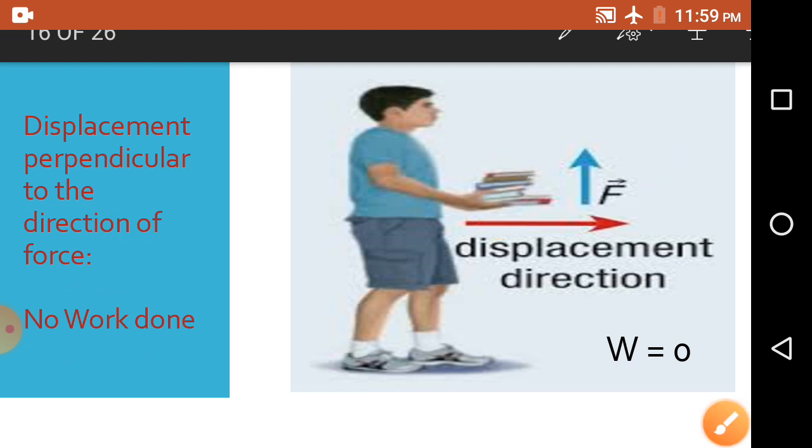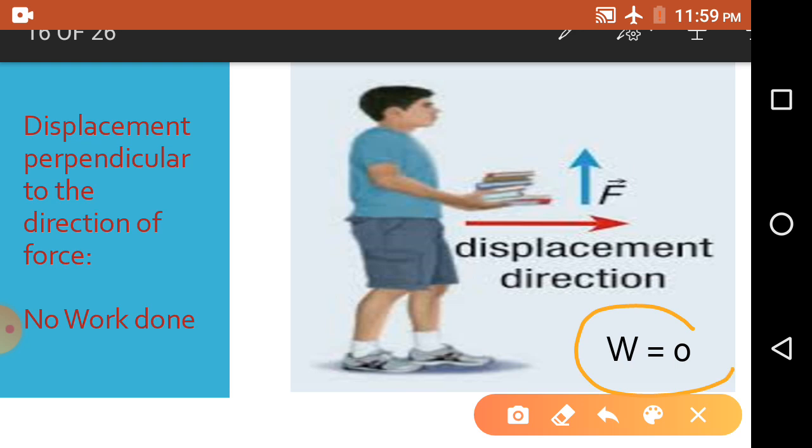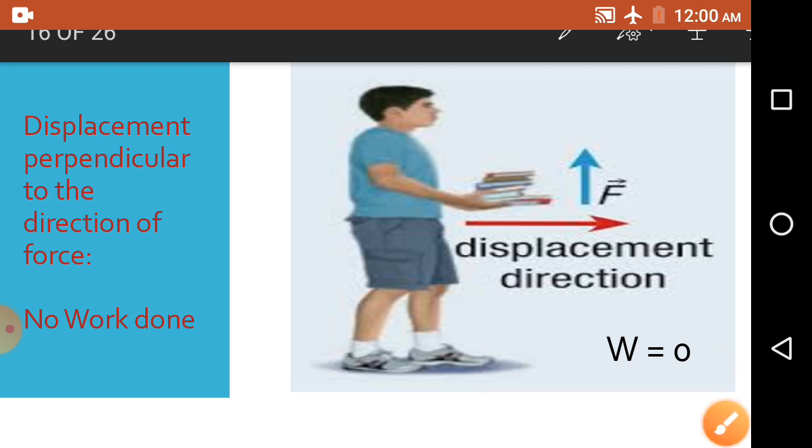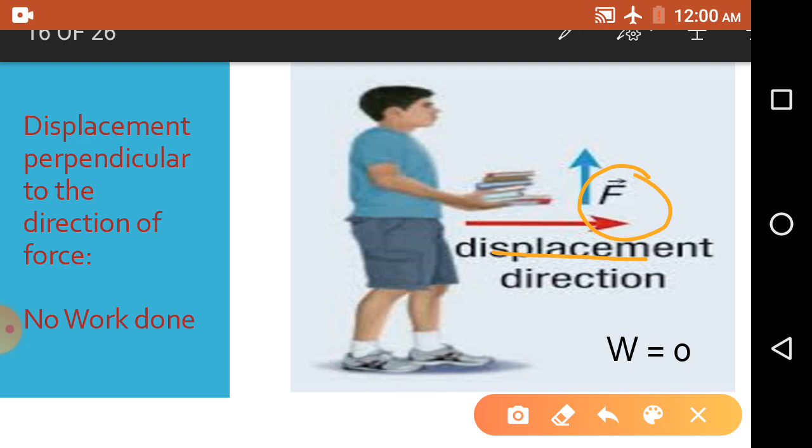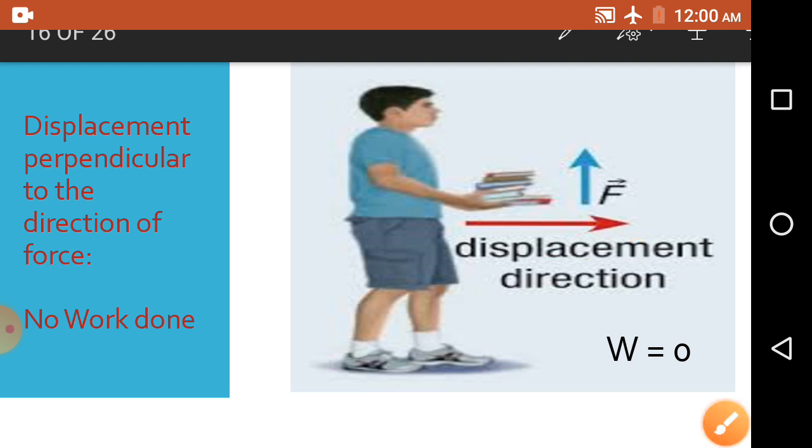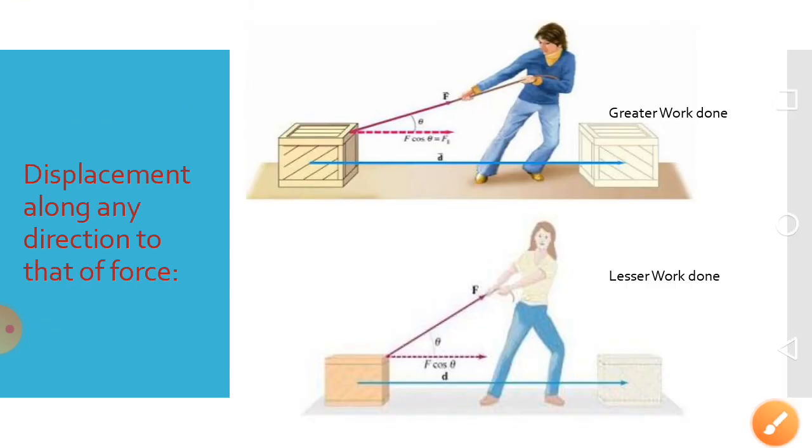So in that case, as the force and the displacement make an angle of 90 degrees to one another, that means the force and displacement are perpendicular to one another by their direction, so there is no work done. The work done W is equal to 0, because for work to be done, there must be some displacement along the direction of force. Now see the next special case, displacement along any direction to that of force.